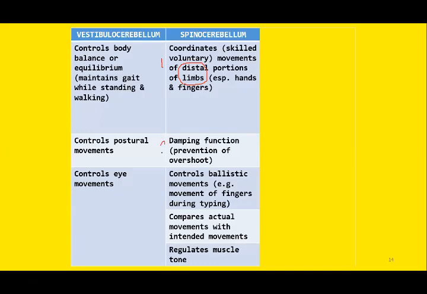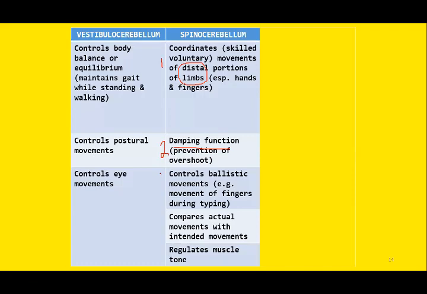The second function of spinocerebellum is the damping effect or the damping function. By this terminology, damping, we mean overshoot prevention. So when you point to any object, for example, if you are asked to pick a glass of water, you place your hand towards it, and this is known as pinpoint perfection. And if you overshoot, this will indicate damage to the spinocerebellar leaf. So this is the function performed by spinocerebellum.